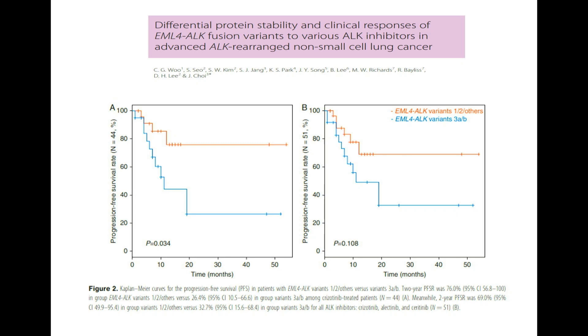If you look at the right graph, there is also a big separation of curves between blue and yellow. The right one is with ALK positive patients on all three drugs, the whole population: crizotinib, ceritinib, and alectinib. Still the curves are separated, variant 1 and 2 versus variant 3. Here we can easily say that variant 3 was not doing better with crizotinib, ceritinib, or alectinib.